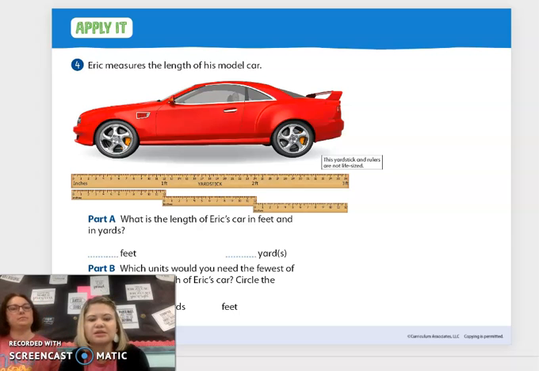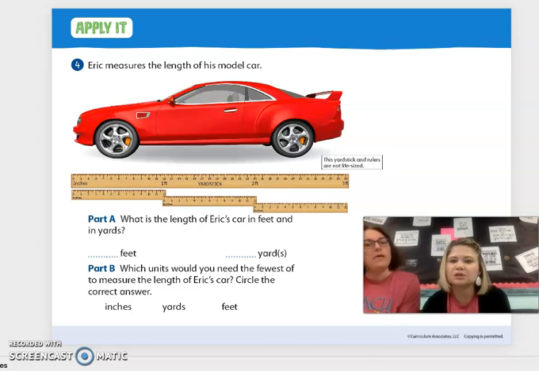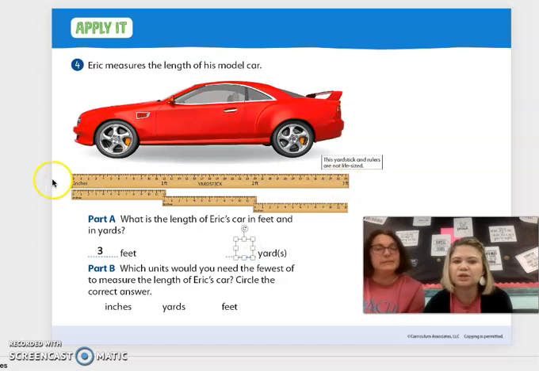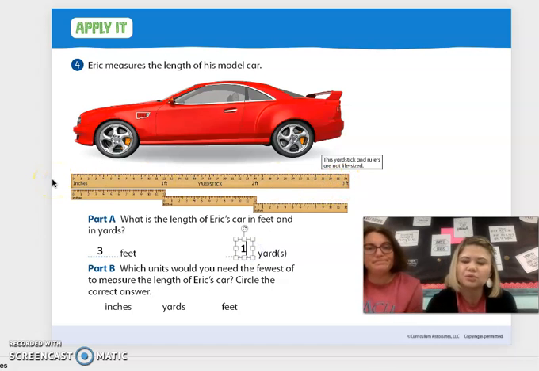Eric measures the length of his model car. So this is a Hot Wheels car, okay? Or maybe it's a remote control car. He uses this yardstick to measure his car. What is the length of Eric's car in feet and in yards? All right, in feet. Well, let's look at the rulers. How many rulers are there? 3. It also says so right here on the yardstick, but it helps to see this visual. 3 feet. How many yards? Well, how many yardsticks did it take to measure? If you just look at the 1 yardstick, how many are there? 1. So it took 1 yard.